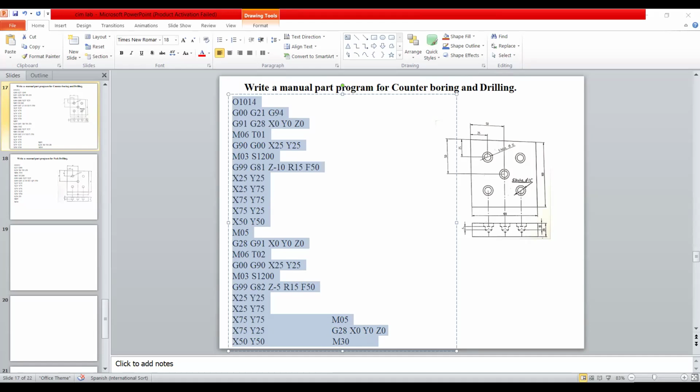But you have to write it here. We don't want G00 here. G91 is not required here. G28, X0, Y0, Z0, M06. G90, G00, X25. Oh, sorry. I have to share this one.